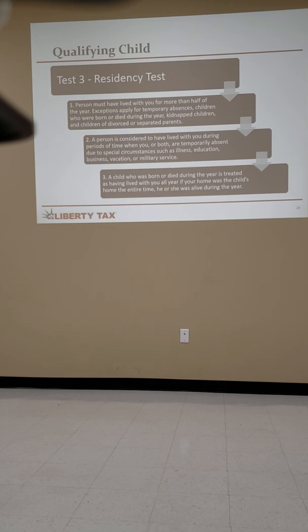I'm supposed to claim them. Good deal. Let's go. No, we got to have something. Okay, and the IRS is very specific. They want you to have something with the addresses that match. So a health record, a school letter, a piece of mail that actually is made out to that child.